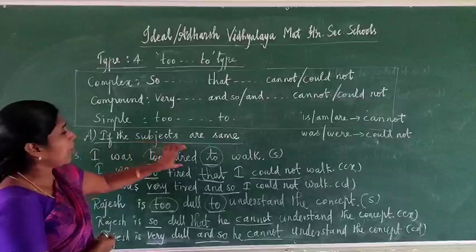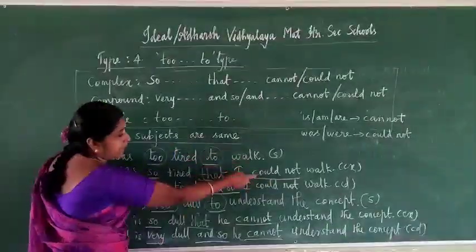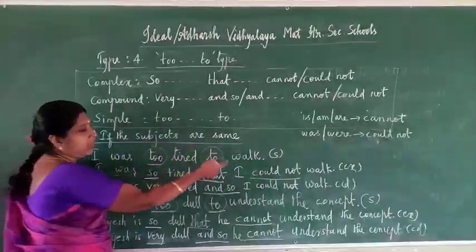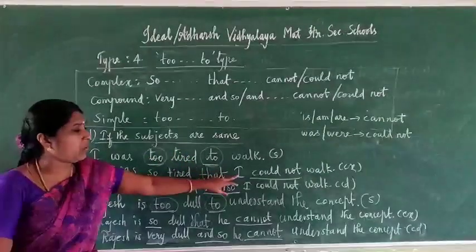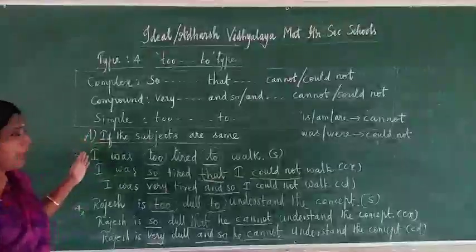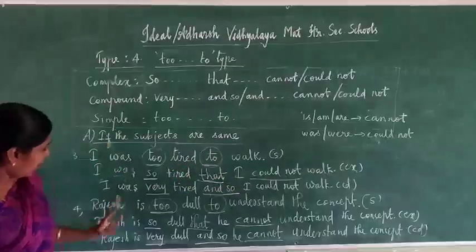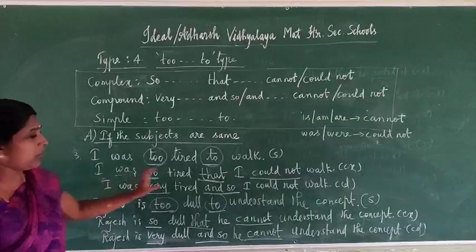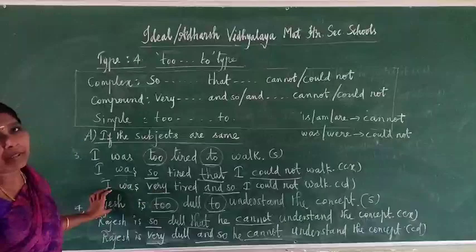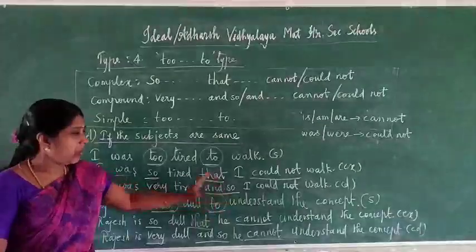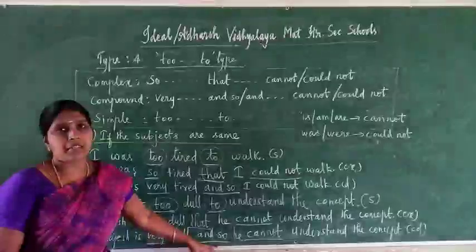So here, I was too tired to walk, the verb is am or present means you have to write cannot here. Was, were means you have to write could not. That's all. After writing this conjunction word you have to write the subject. Whatever is already given, if it is a pronoun you can write it as such. Or if a boy's name is given you have to write he, girl means she, like that. Here if plural form comes you have to write they. So according to the subject you have to write again after the conjunction words. That's all.